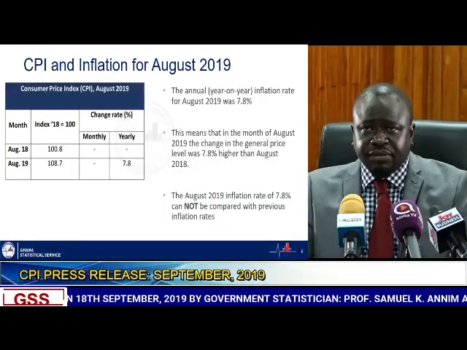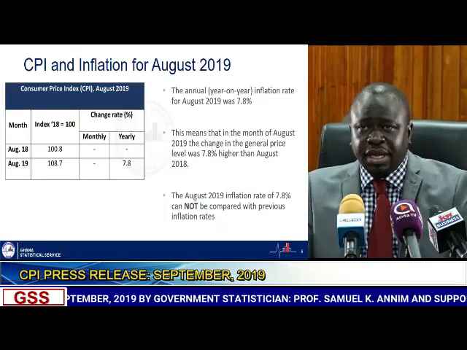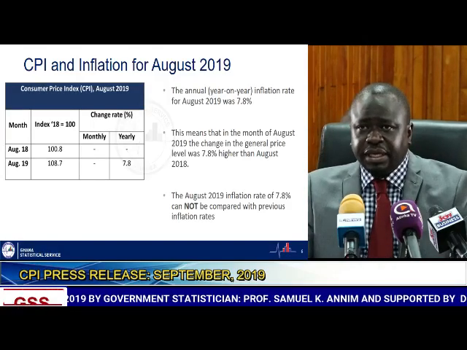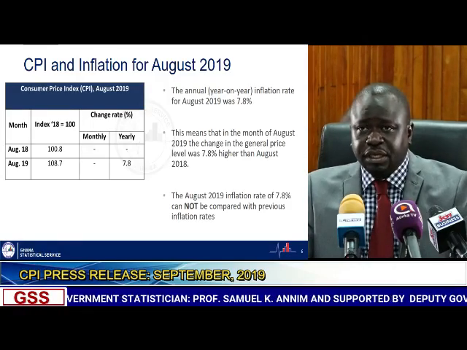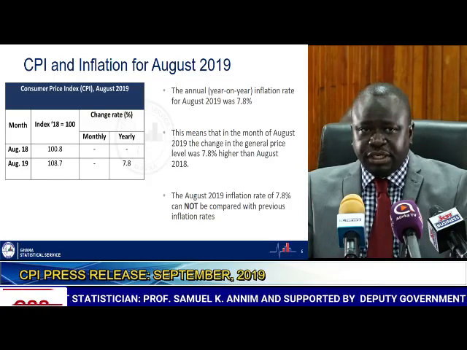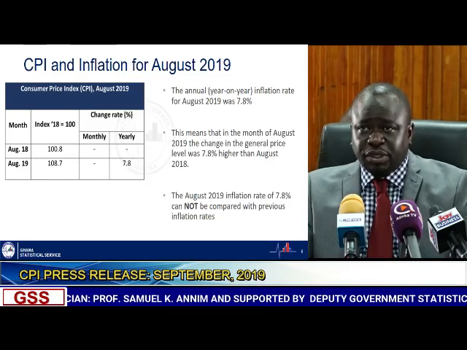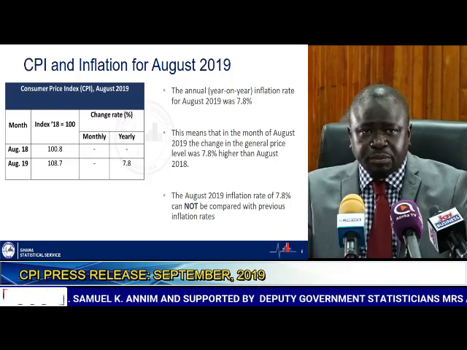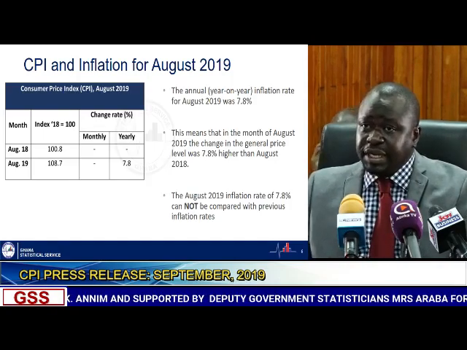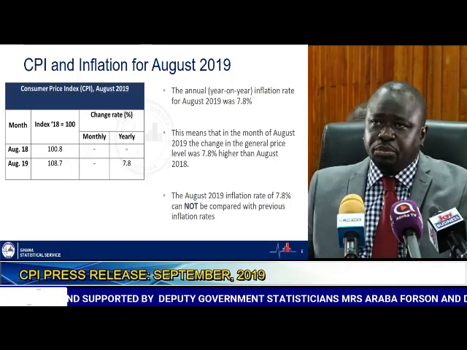Having highlighted the context in which the release is being made, I now have the opportunity to share with you the rebased CPI for August 2019. The rebased CPI for August 2019 is 108.7, and that relates to 100.8 in the case of August 2018. Given these two indices, it tells us that August 2019 inflation is 7.8.